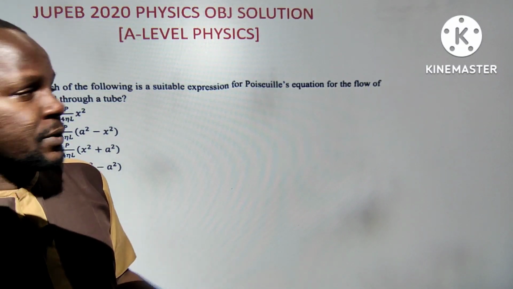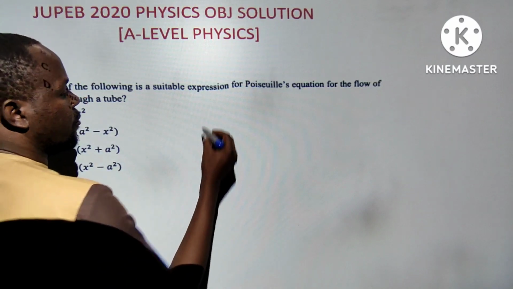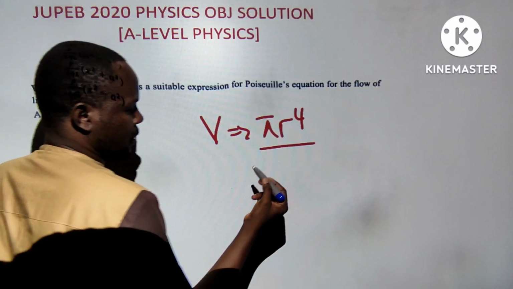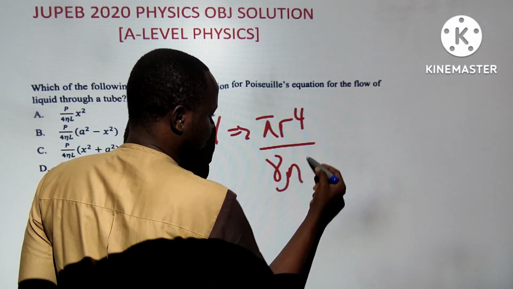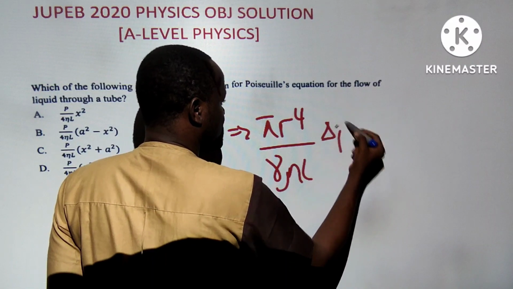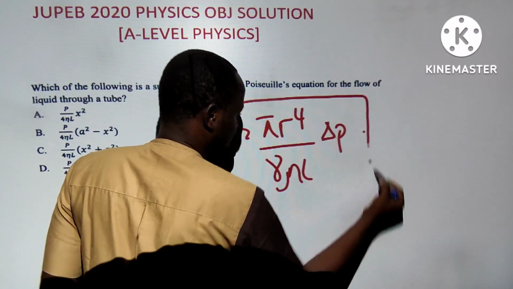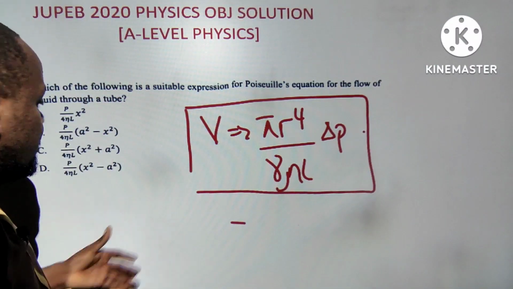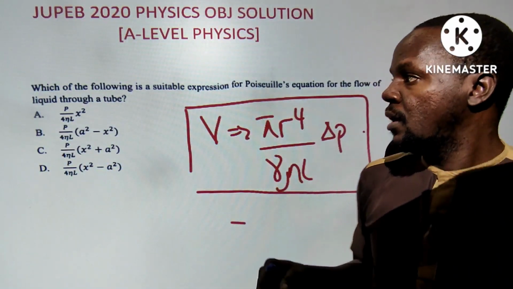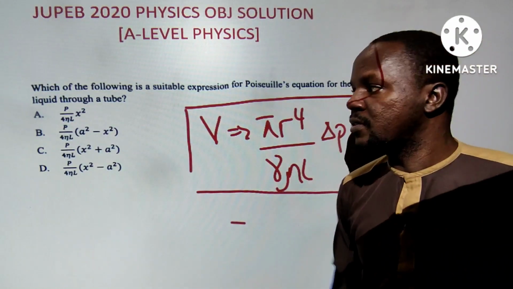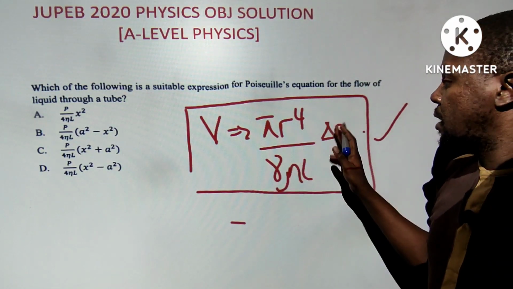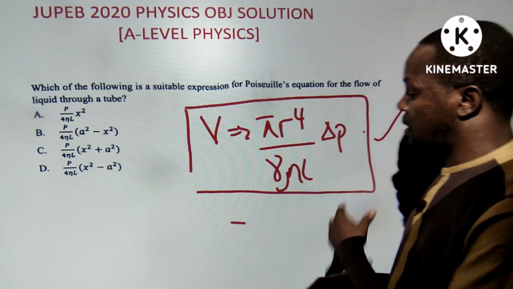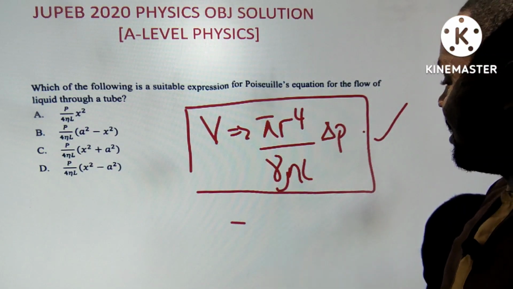The volume of flow in a tube according to the Poiseuille equation is given as pi r^4 over 8 eta L, times the change in pressure. If you have studied this in your JUPEB classes, you have talked about the Poiseuille equation. This is the formula. But if you look at the way the options are given, they only ask for the expression that goes with it, not the final Poiseuille equation. Pressure, pi, r is the radius of the tube, 8 is the number we get from derivation, eta is the coefficient of viscosity, and L is the length of the tube.